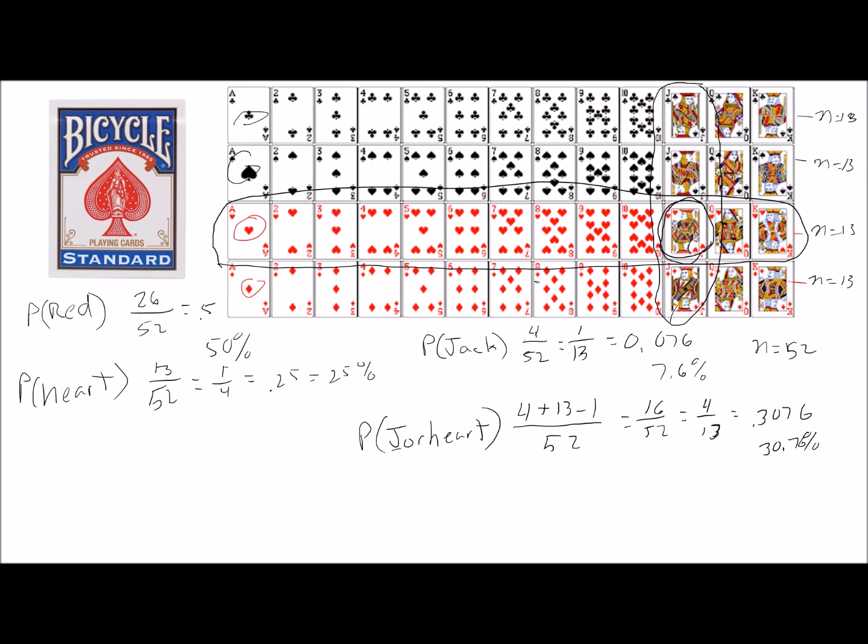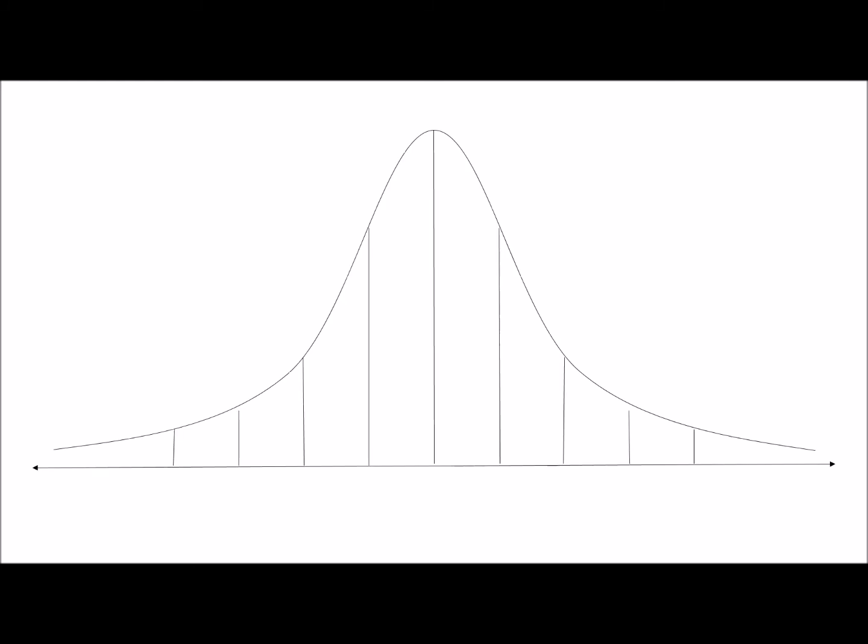But what happens when we're dealing with continuous variables? What do probabilities look like then? Well, believe it or not, we actually already covered that. If we take a look at the normal distribution again, here's our mean, which is the 0 point if we're going by z-scores, and that's mu.